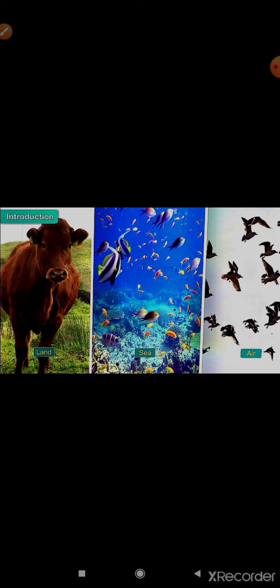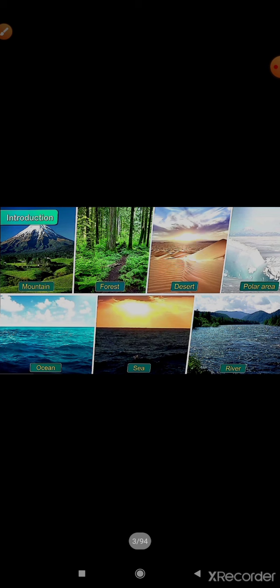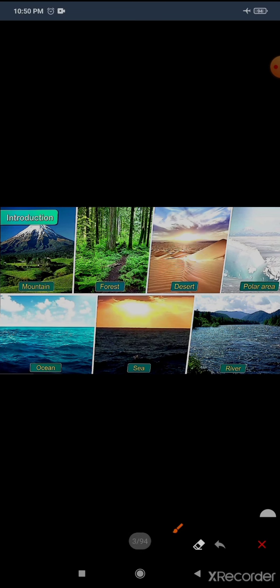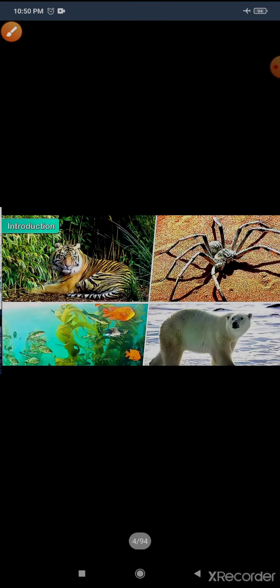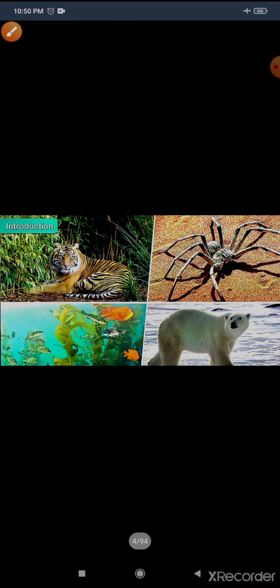They survive on land, in water, sea, even in the air. They are found in mountains, forests, deserts, polar areas, oceans, seas, and rivers. These are all places where animals can live.